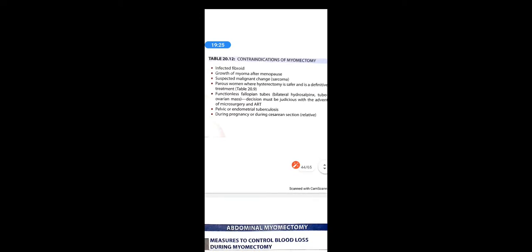Then contraindications of myomectomy, in which cases we should not do myomectomy: infected fibroid. If it is one of the complications of fibroid where the fibroid becomes infected. Then growth of myoma after menopause. Usually after menopause the fibroid should reduce or atrophic changes should occur, but if the myoma size is increasing after menopause, then also it is contraindicated for myomectomy. You have to think of malignant changes. Then suspected malignant change or sarcoma.